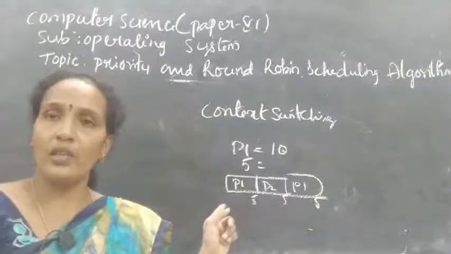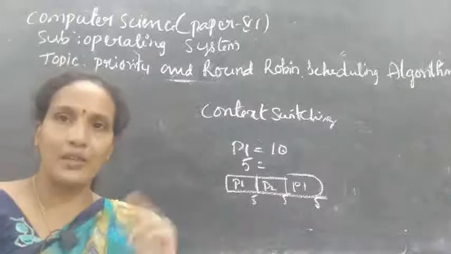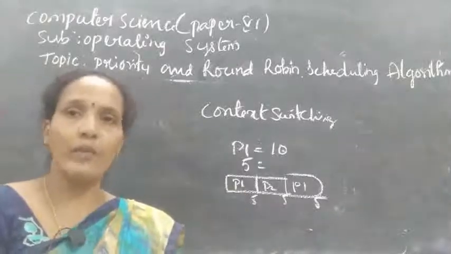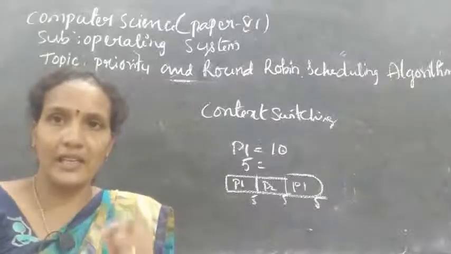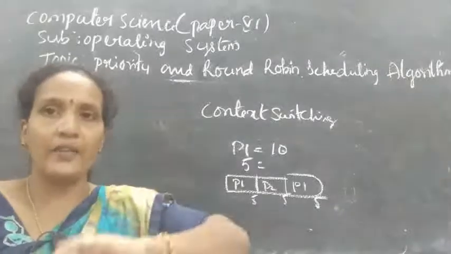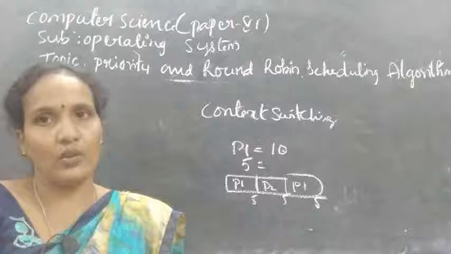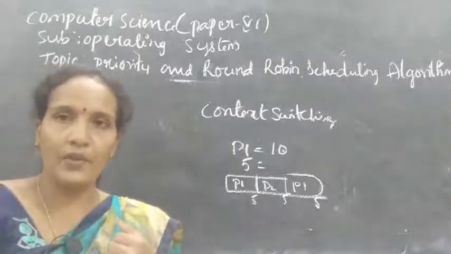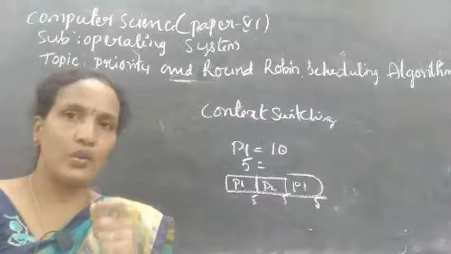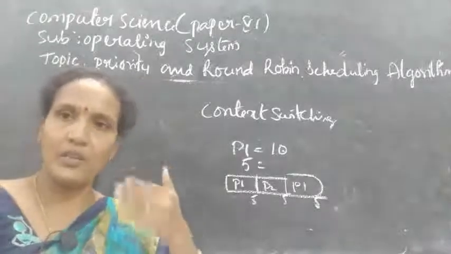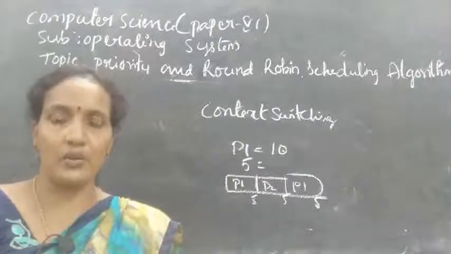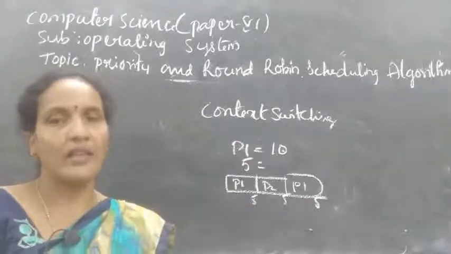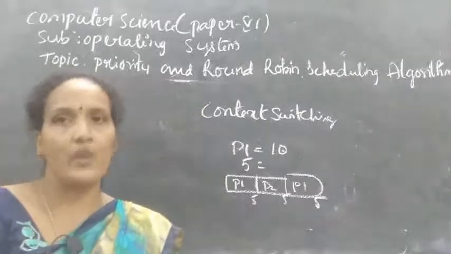So what is the use of context switching? When the processor is moving between processes, context switching will save the current state of the leaving process, and it will load the saved state of the new process. Okay, understood? In round robin, what we are doing? We are giving a fixed slot to each and every process. If it has not completed its execution, it still has to leave the processor because the time slot is over. That time slot is called a quantum.